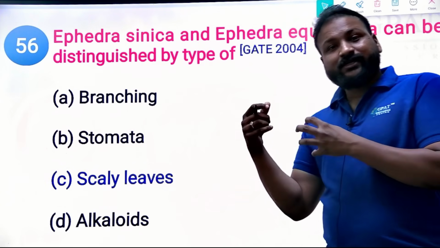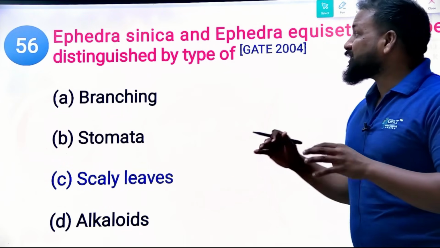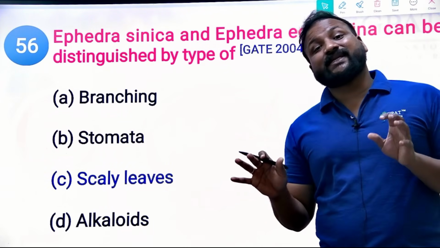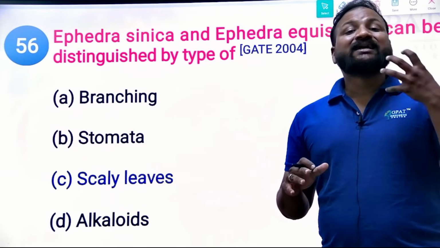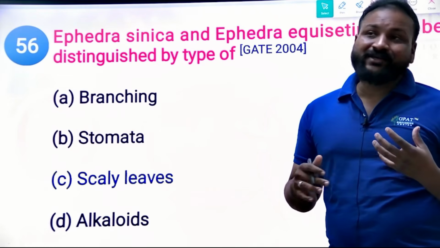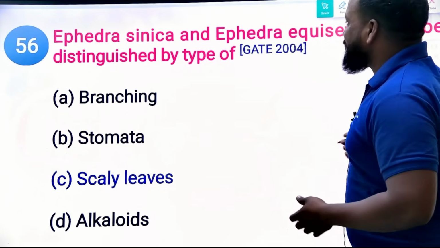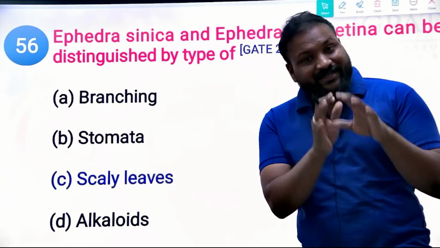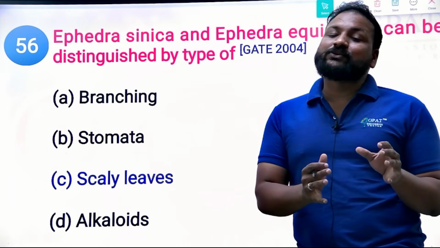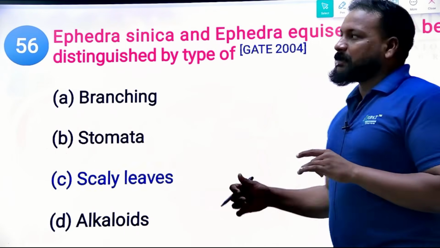When you see the morphology of Ephedra sinica and Ephedra equisetina, scaly leaves are seen in Ephedra sinica. So that makes the difference. Yes, these questions may repeat. Please listen carefully and remember these questions and the right options as well.